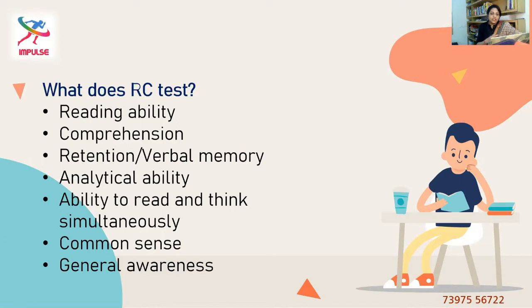Ability to read and think simultaneously. When we read a passage, you cannot just scan it, right? You have to read and also draw conclusions or inferences about it in your mind. At the back of the mind, that should be processing. That simultaneous thinking and reading ability is also checked here.